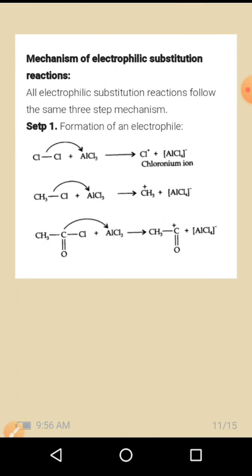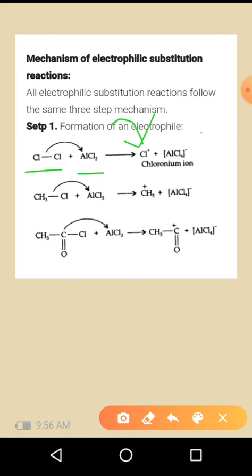The mechanism for this electrophilic substitution reaction mainly follows three steps. In the first step, the formation of an electrophile takes place. Here we are using a chlorine molecule. Cl2 reacts with AlCl3 to produce Cl plus and AlCl4 minus, that is the chloronium ion. CH3Cl, methyl chloride, upon reacting with AlCl3, will produce CH3 plus and AlCl4 minus.